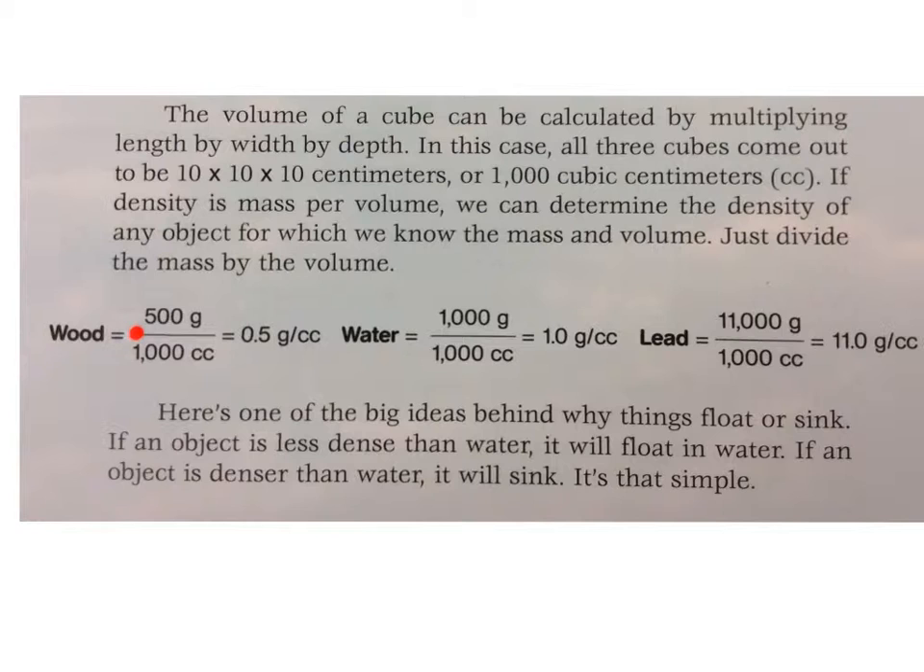Wood, 500 grams divided by 1,000 cc's equals 0.5 grams per cubic centimeter. Water, 1,000 grams divided by 1,000 cubic centimeters equals 1 gram per cubic centimeter. Lead, 11,000 grams divided by 1,000 cubic centimeters equals 11 grams per cubic centimeter.